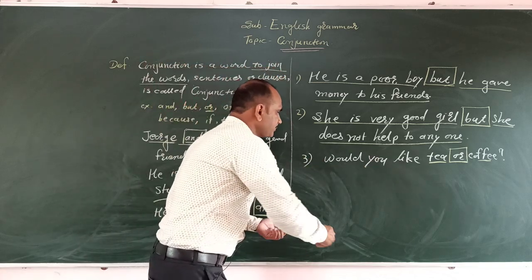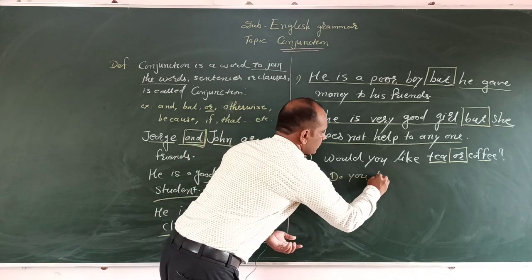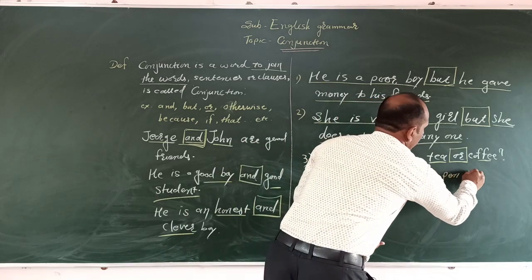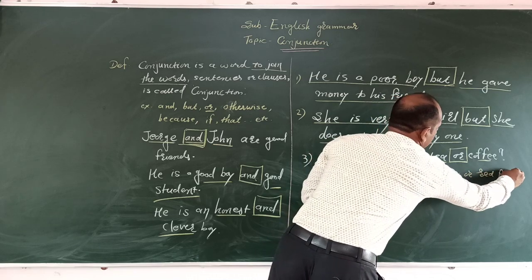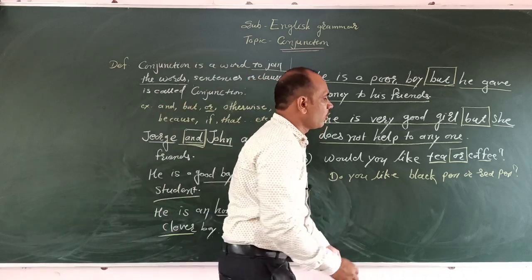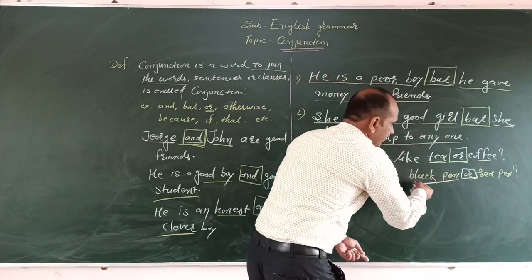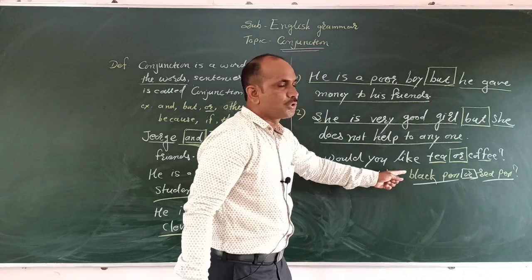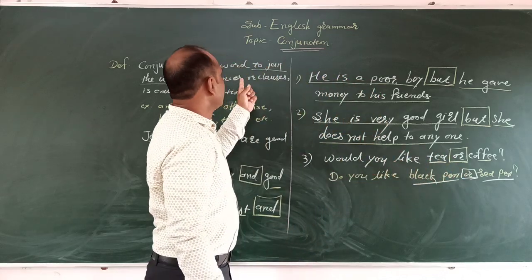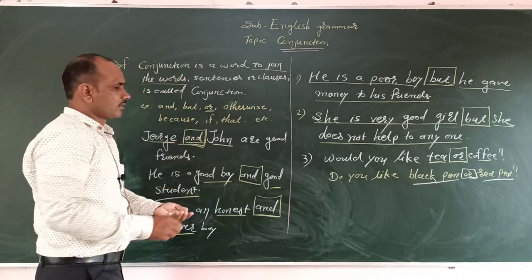The second sentence is: do you like black pen or red pen? Here is or. There are two words, black pen and red pen. These two words are joined by the one word. That word is or, and therefore we call it a conjunction. Or is a conjunction.